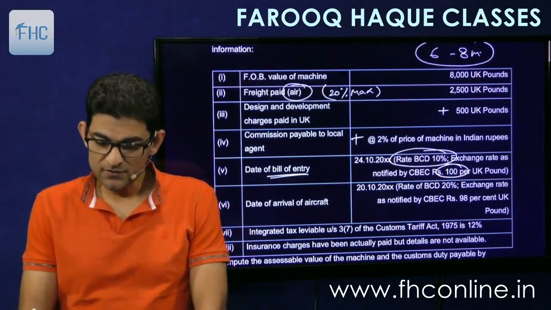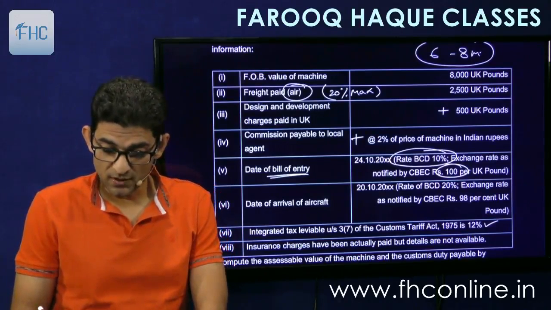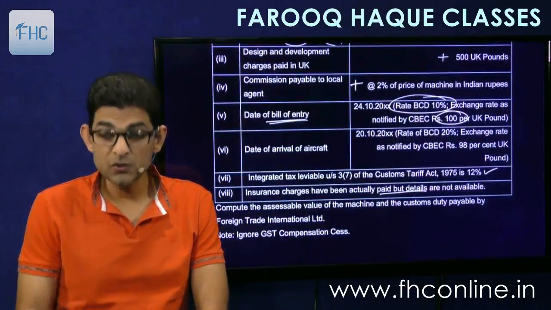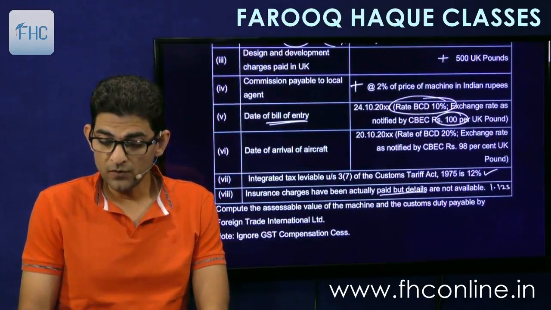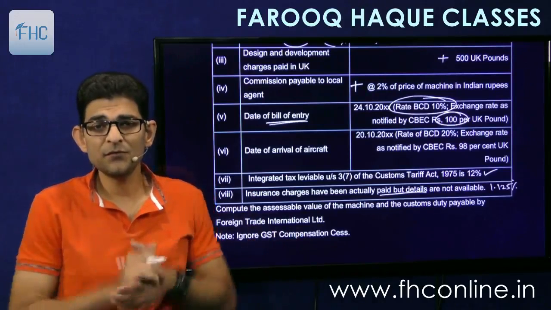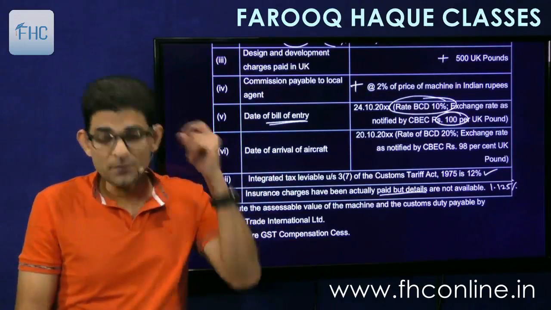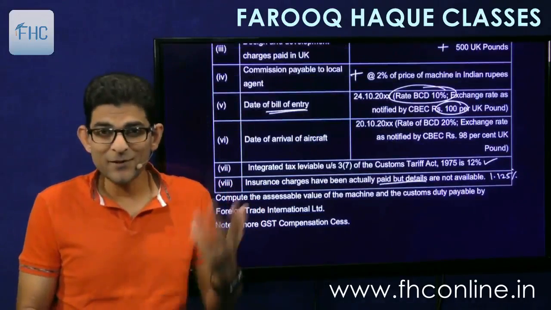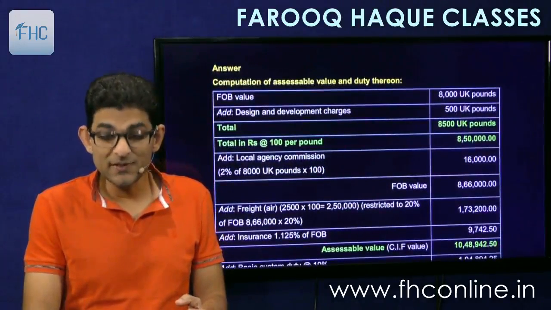Then integrated tax 12%, and insurance charges have been paid actually, but details are not available. So if insurance actual is not known, then you have to assume it to be 1.125% of FOB. See, this is the longest question that can come, the largest question, and it is so simple. So what you do now is just write down FOB value plus designing and development charges.